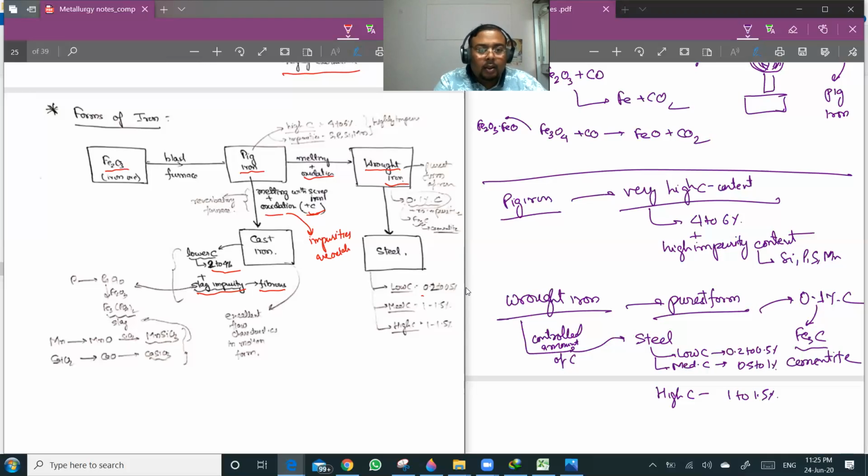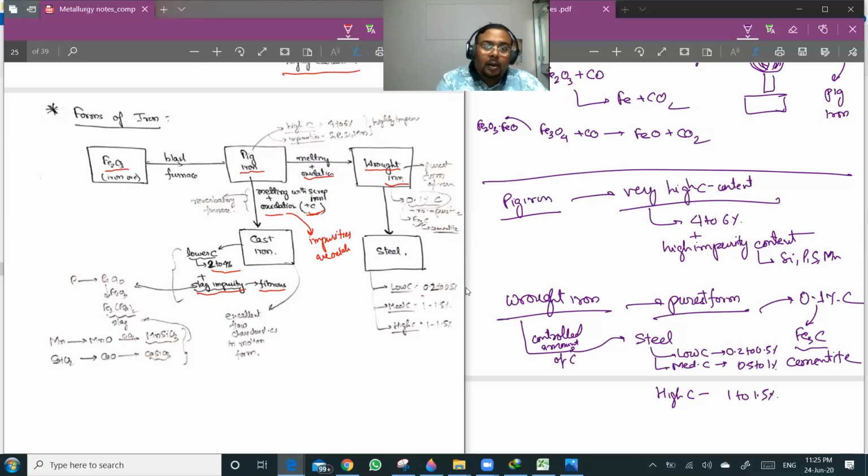That is why cast iron is used in casting processes. So you see the big blocks of machines which are made by casting processes, they use cast iron. Even the cast iron has high carbon content, and that high carbon content helps it to flow very easily.